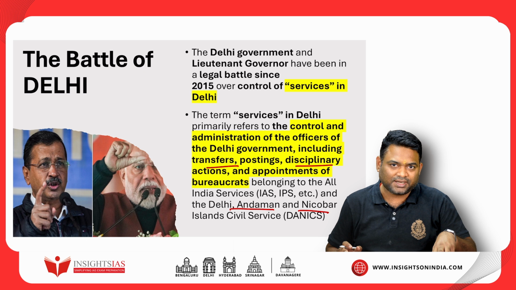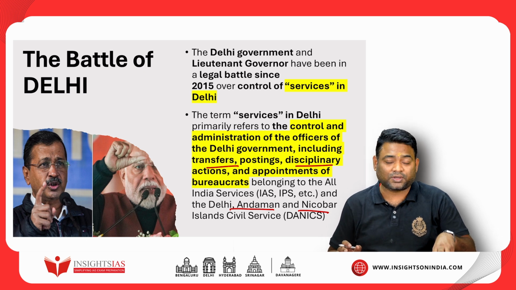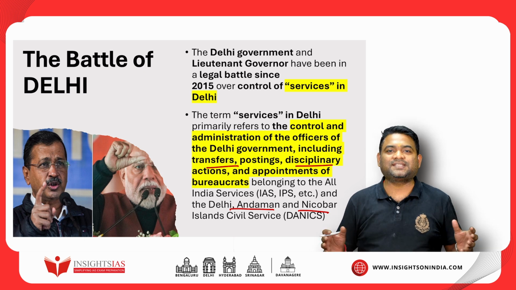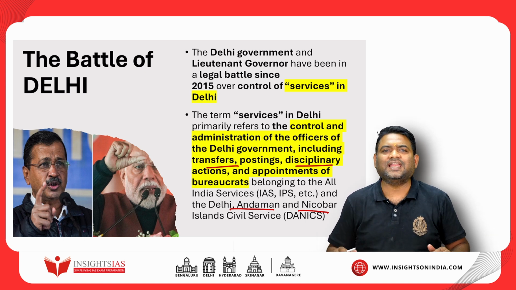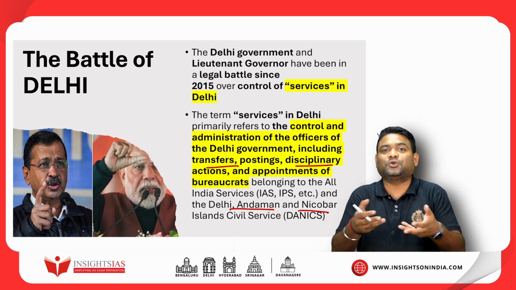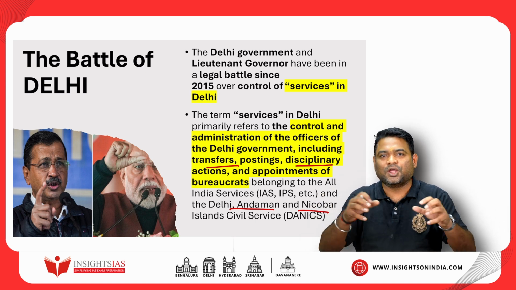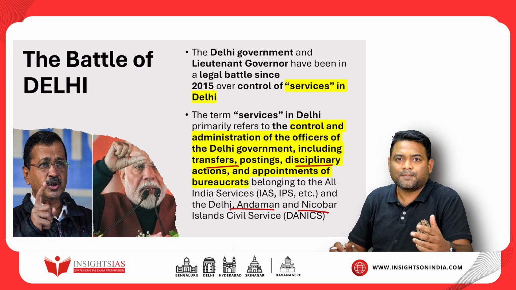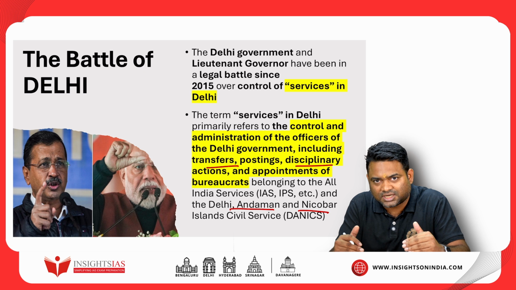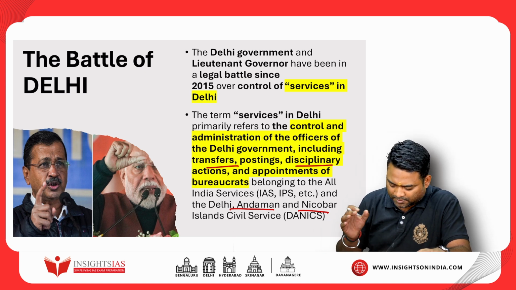If the central government controls the services, they control the bureaucrats who are sitting in important positions, and that way they are basically controlling Delhi. So obviously the Delhi government would not be adjusting to this new reality that the central government wants to take over all these services, because they think if the Delhi government is there, services should belong to them. So this was the tussle over the All India services and the Delhi Andaman services.